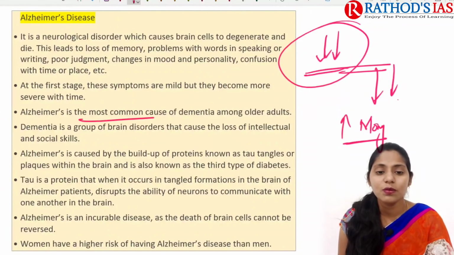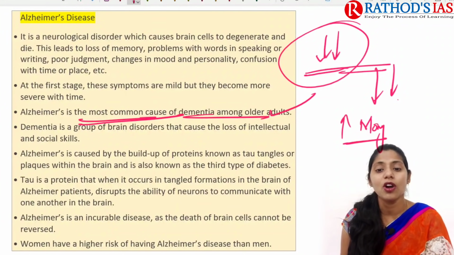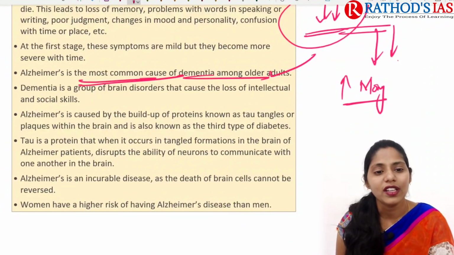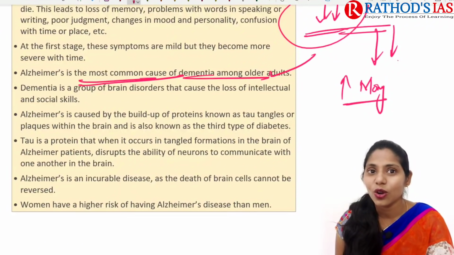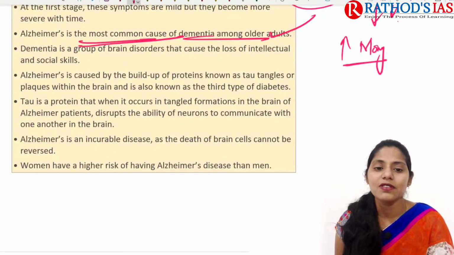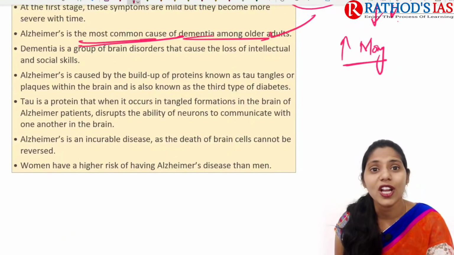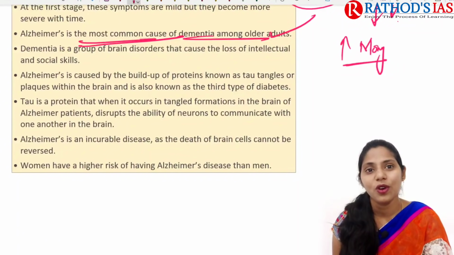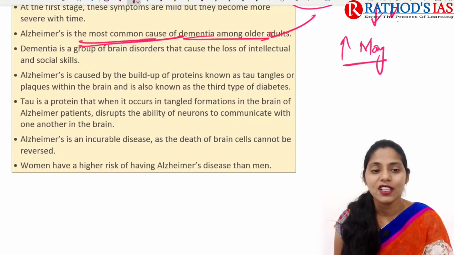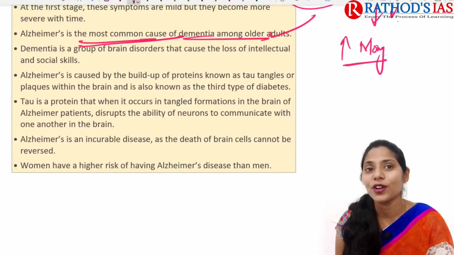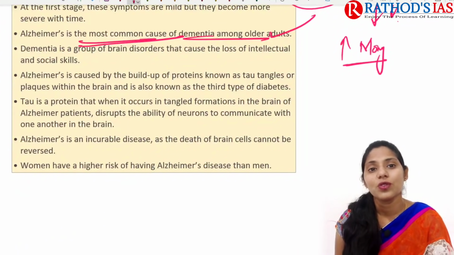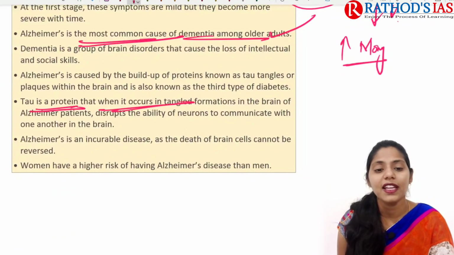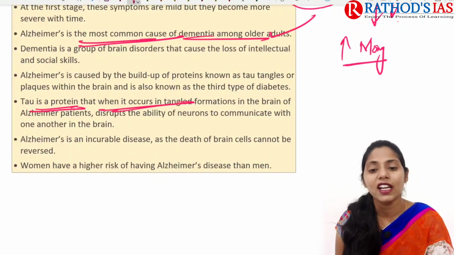And Alzheimer's is the most common cause of dementia among older adults. Dementia is a group of disorders that can cause intellectual loss. Alzheimer's is mainly caused by the building up of proteins called tau proteins. If you are coming from a medical or pharmacy background, you will know about these tau proteins, right? These tau proteins are an important cause for building of plaques seen in Alzheimer's disease. And tau protein is a protein that mainly occurs in tangle formation.